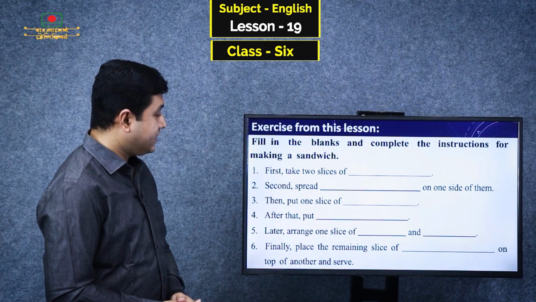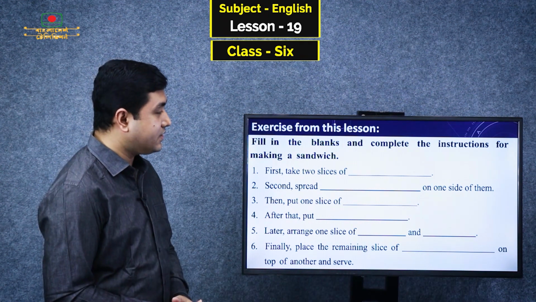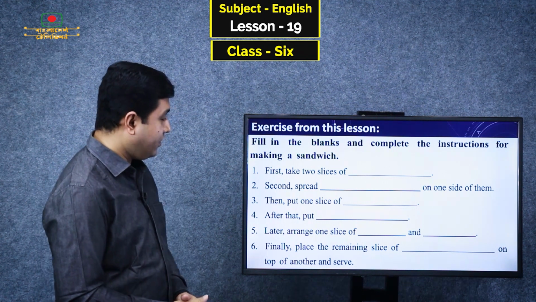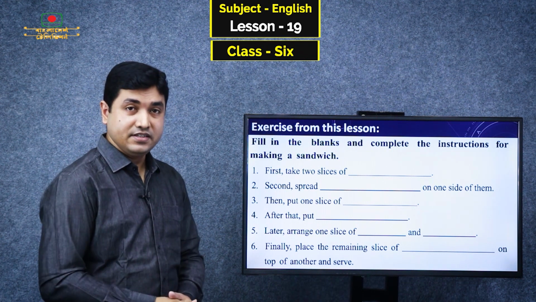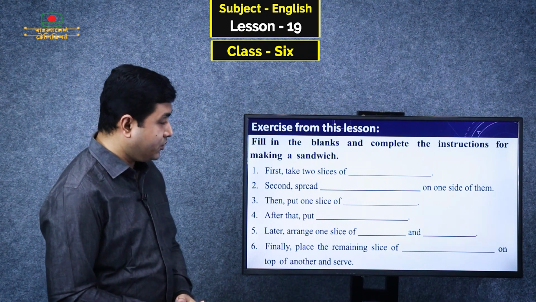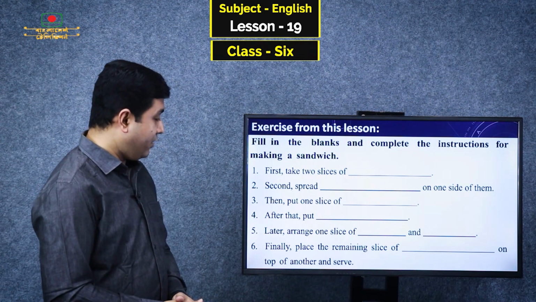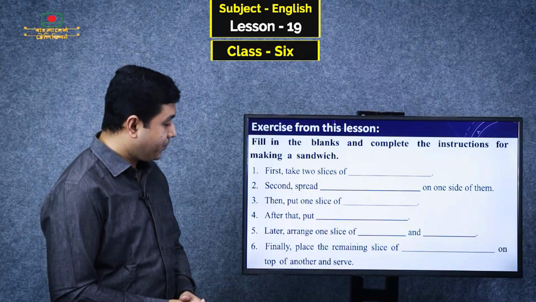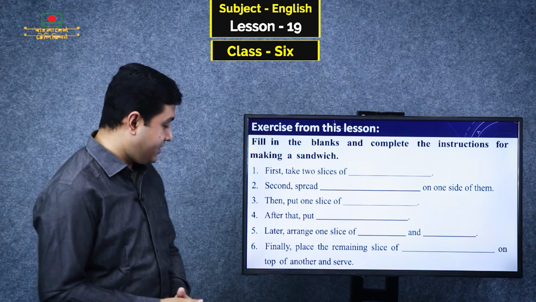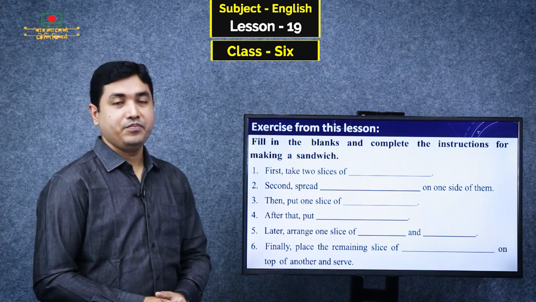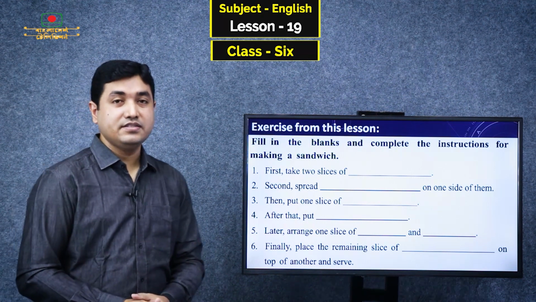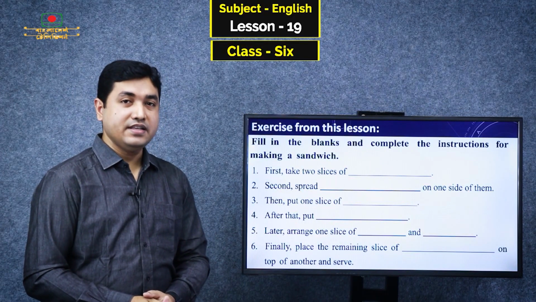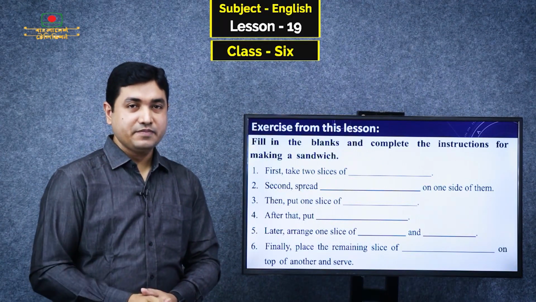Number 2, second, spread dash on one side of them. What you have to spread here? Number 3, then put 1 slice of dash. Number 4, after that put dash. Number 5, later arrange 1 slice of dash. And number 6, finally, place the remaining slice of dash on top of another and serve. Dear students, can you guess the answer? Yes, I think all of you are able to guess the answer. Dear students, let's match the answer.